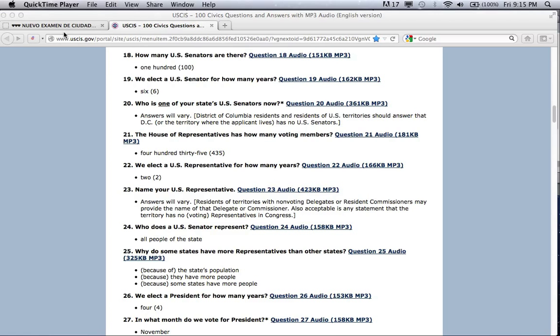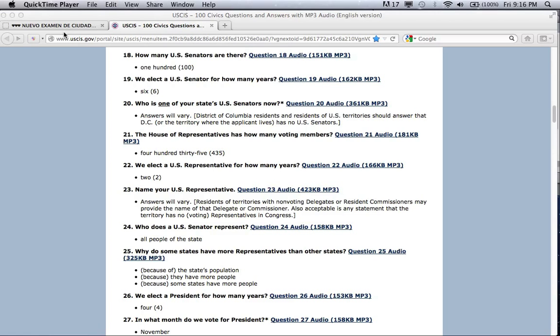We elect a U.S. senator for how many years? 6. Who is one of your state's U.S. senators now? Answers will vary. District of Columbia residents and residents of U.S. territories should answer that D.C. or the territory where the applicant lives has no U.S. senators.